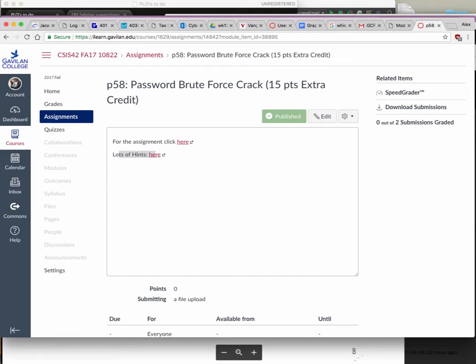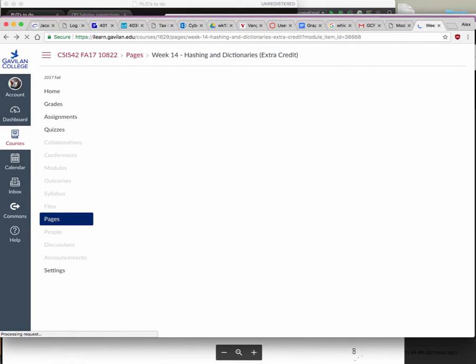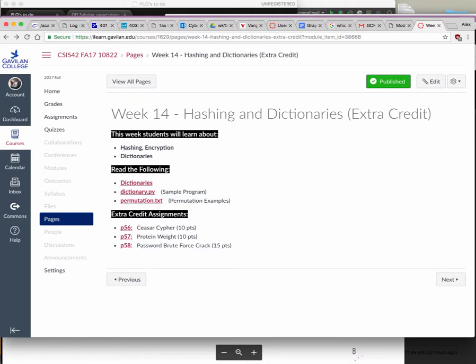So that is pretty much what I wanted to tell you about week 14. Week 14 is hashing and dictionaries, and now you know about it. If you want to know even more about it, take the data structures class that I teach, either C++ or Java. In there I'll talk about hashing in more detail.